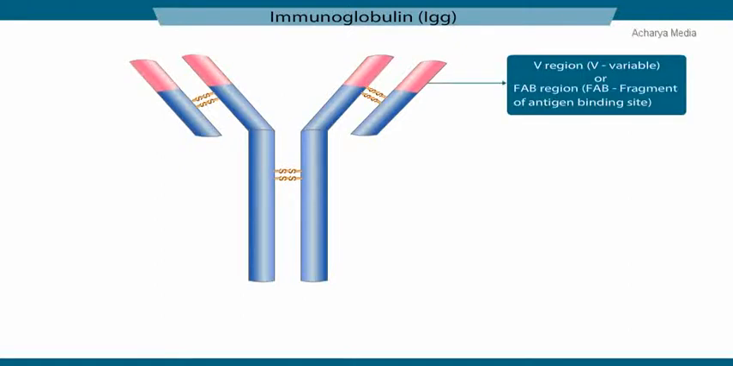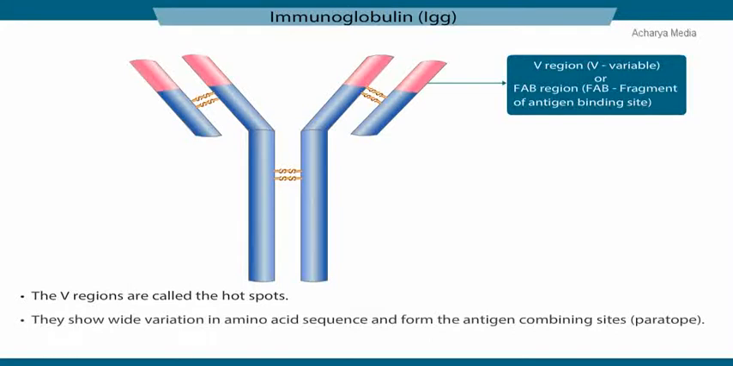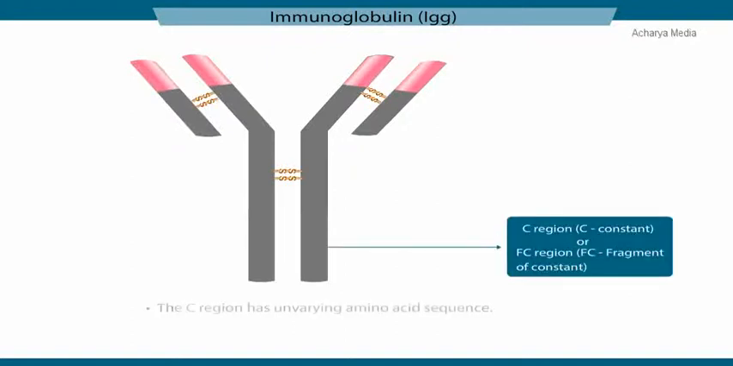The region marked as V is called the variable region as they show wide variation in amino acid sequence and form the antigen combining sites called paratope. The variable region is also called as FAB region or hotspots as it has the fragment of the antigen binding site. The region marked as C is called constant region as it has unvarying amino acid sequence. This region is also known as FC region, where FC stands for fragment of constant.